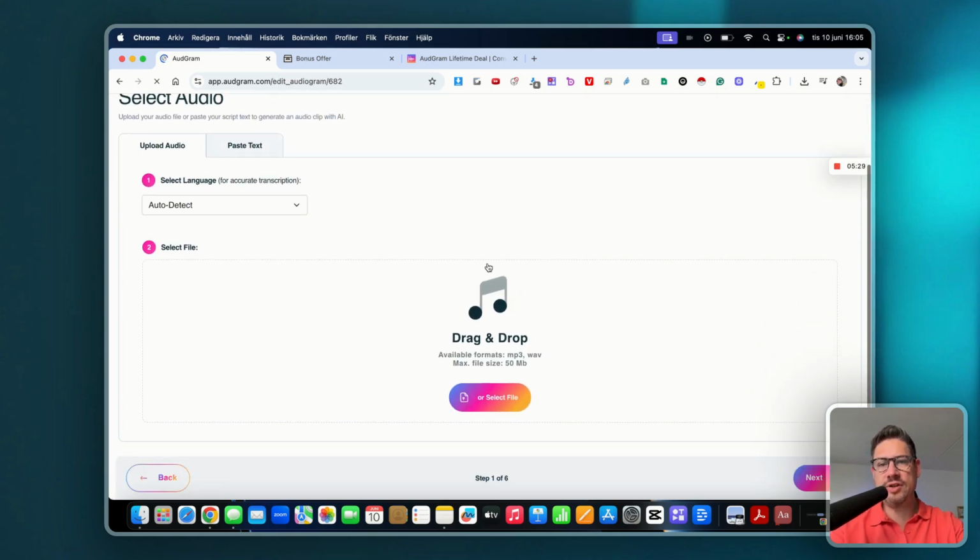And then here you have two options. You can upload an audio, and it's going to convert that into, well, basically you can use that audio or you can change it up if you want to. You can paste the text here. So there's essentially two options.